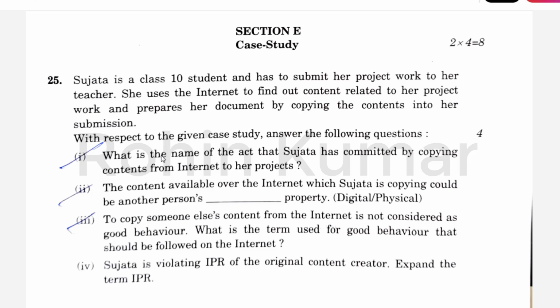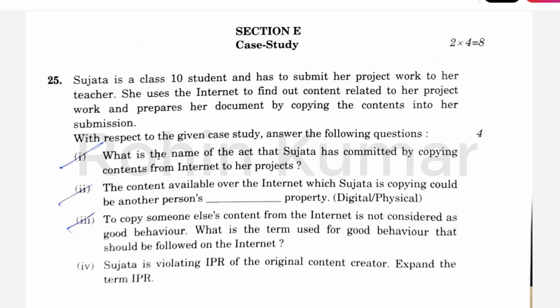And there are two case study questions. Number one is Sujata is a class 10th student, has to submit her project work to her teacher. She uses the internet to find the content related to her project work and prepares her document by copying the content into her submissions. With respect to the given case study, answer the following questions. Number one question is, what is the name of the act Sujata has committed by copying the content from internet to her projects? So the answer is plagiarism. So plagiarism is the act she has done by copying the content.